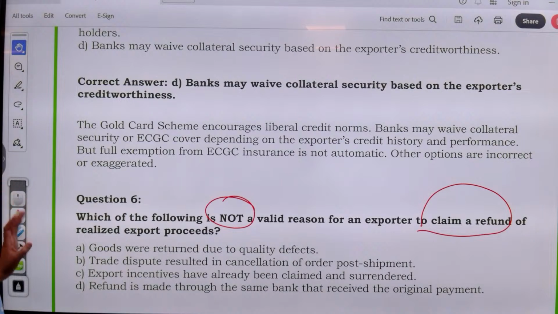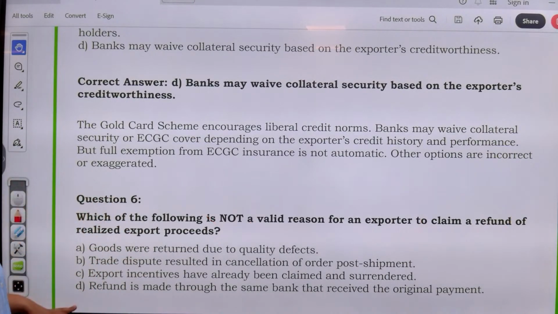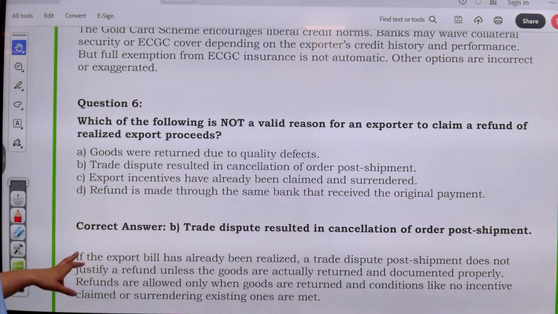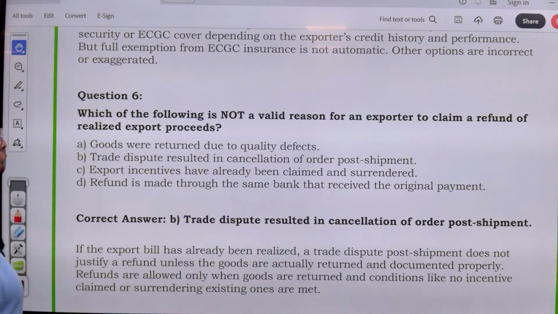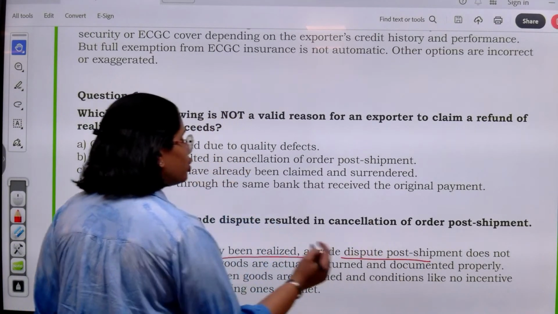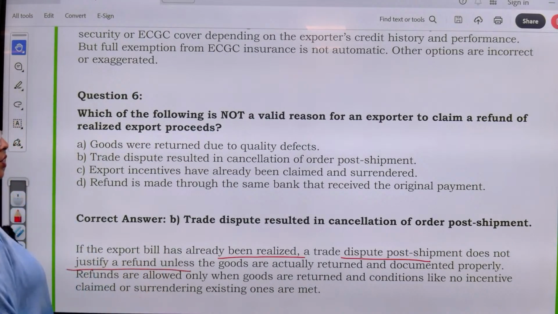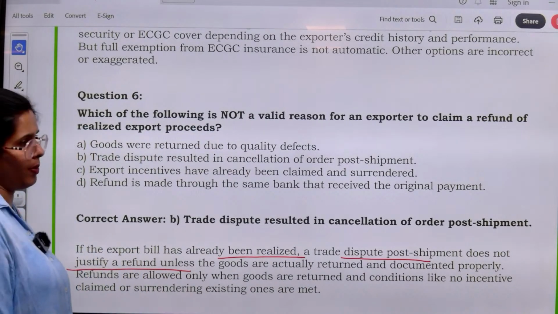See, over here they are asking you what should not be a valid reason for an exporter to claim a refund of realized export proceeds. That means, in which case you are not going to give the refund. So if there is a trade dispute that has happened, if the export bill has already been realized, a trade dispute post-shipment does not justify a refund unless the goods are actually returned and documented properly.